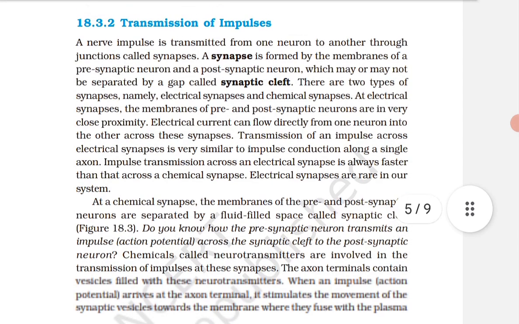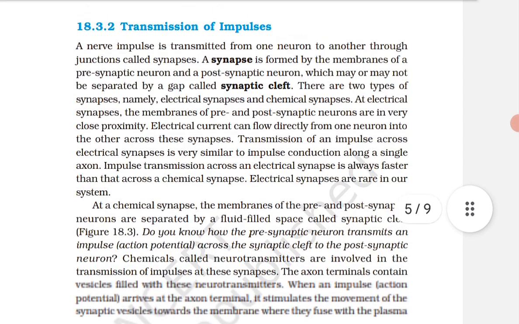Impulse transmission across an electrical synapse is always faster than that across a chemical synapse. This line came in a PYQ. Electrical synapses are rare in our body.